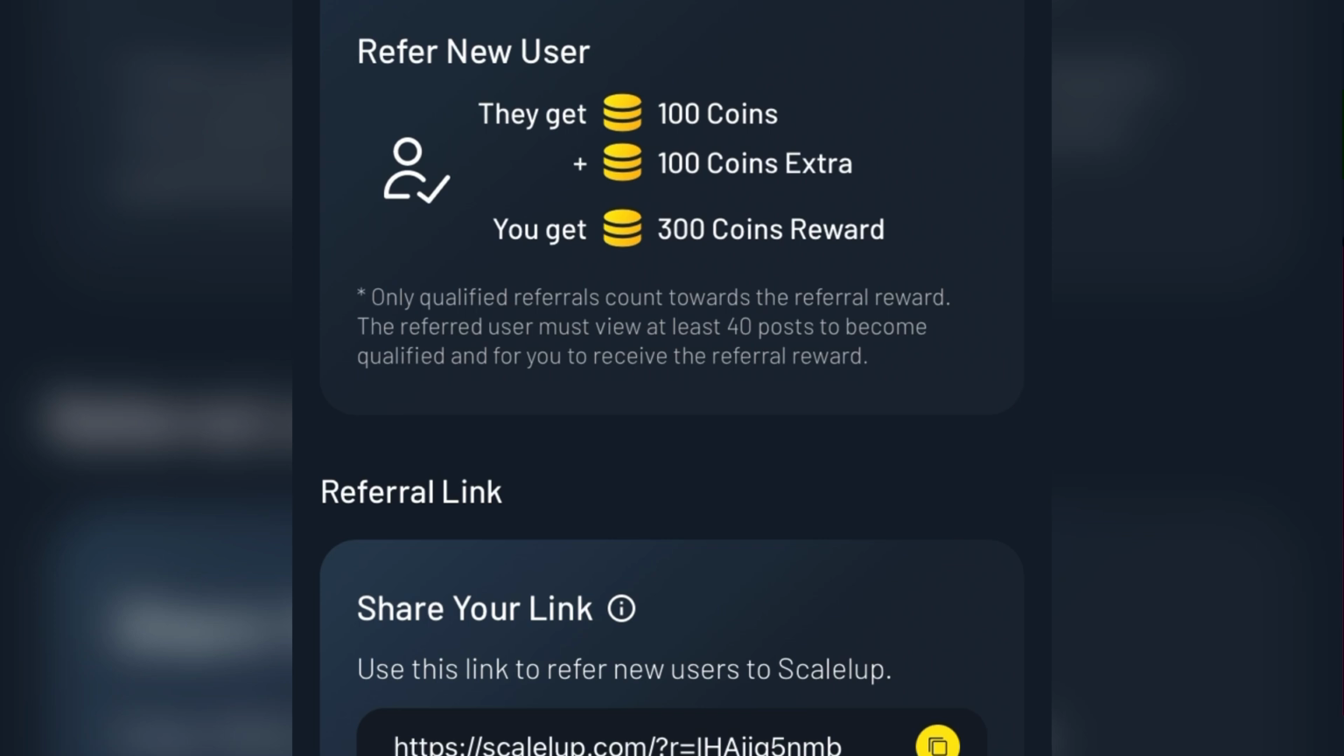It says only qualified referrals counts towards the referral reward. The referred user must view at least 40 posts to become qualified for you to receive the referral reward. Okay, so 40 posts must be viewed for you to qualify and receive your referral reward.